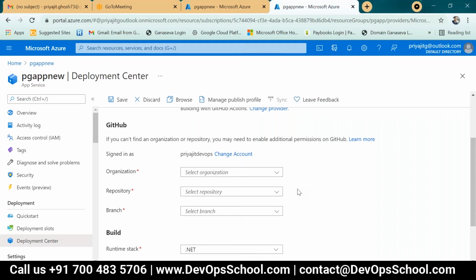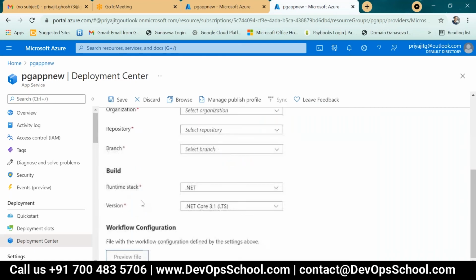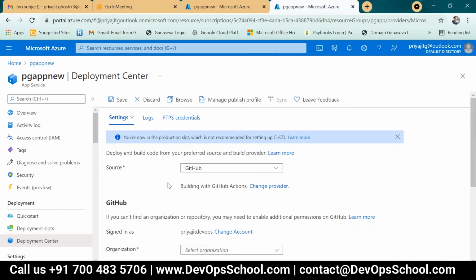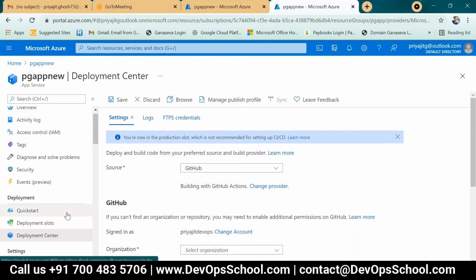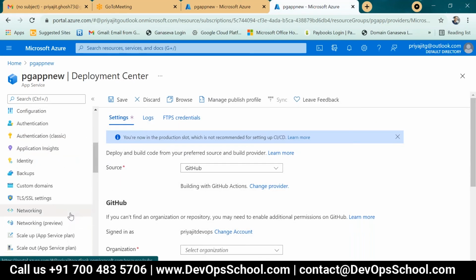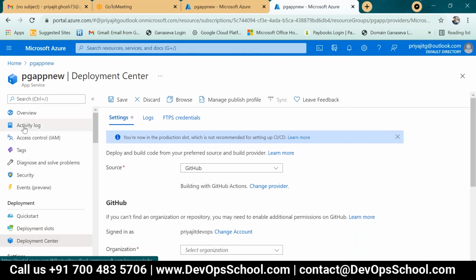Let us see, we can deploy anything with this app so that it will be clear. So this part is your deployment center. And here, another part I want to show you step by step. First is the activity log.